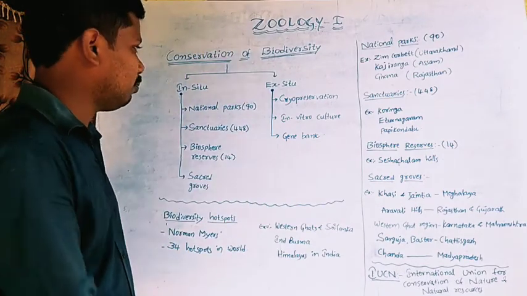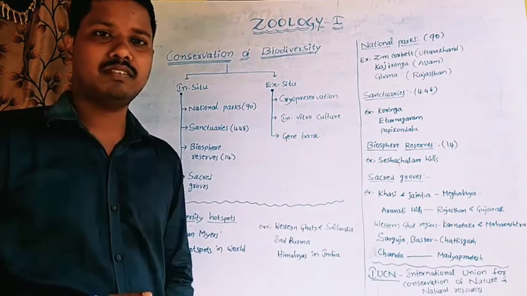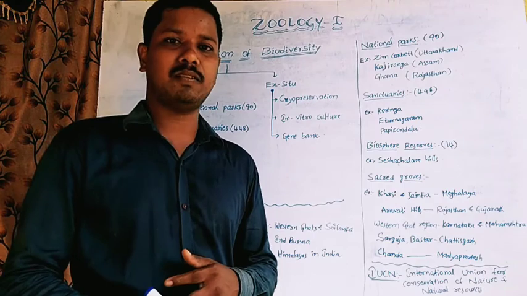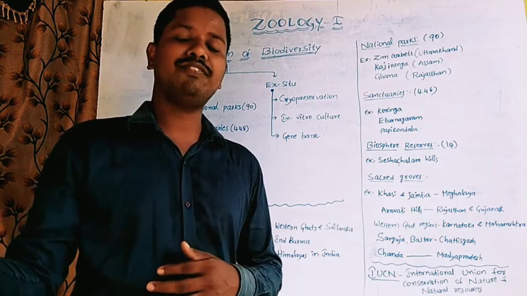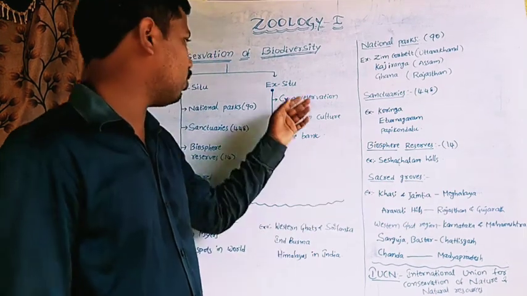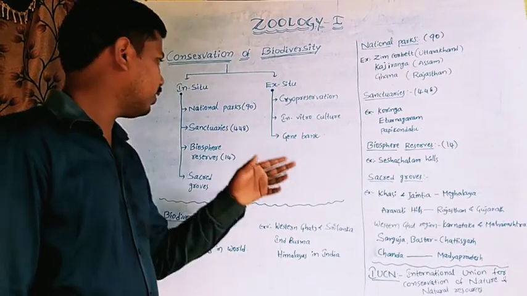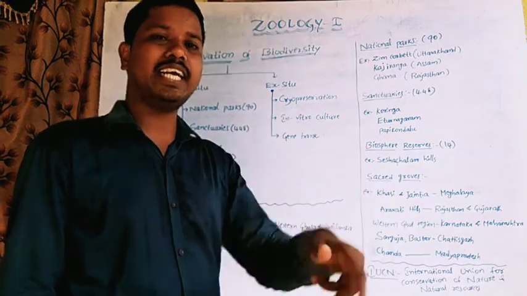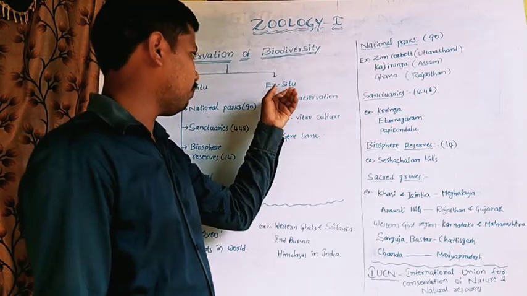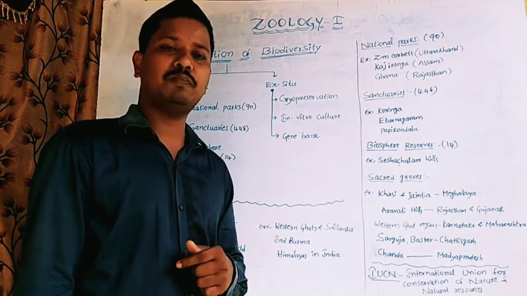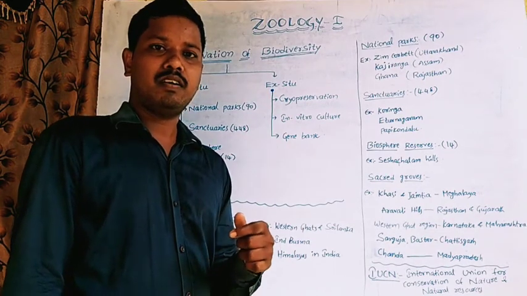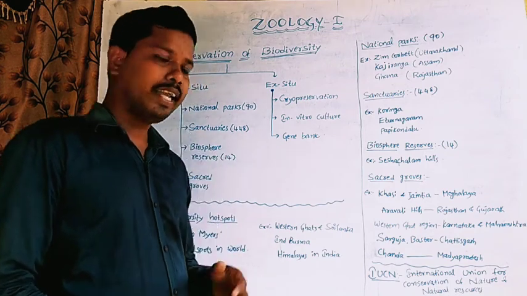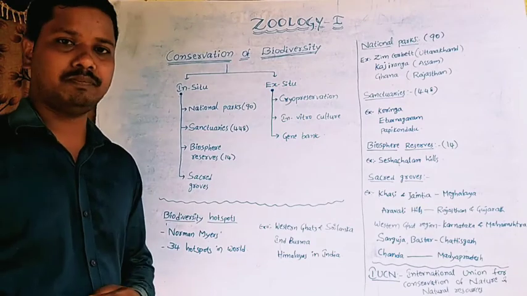So let us see about ex situ conservation. Here the protecting of animal species out of their natural habitat is called ex situ conservation. In situ conservation means protecting animal species within their natural habitat, but here the protecting of animal species out from their natural habitat under human care is called ex situ conservation.